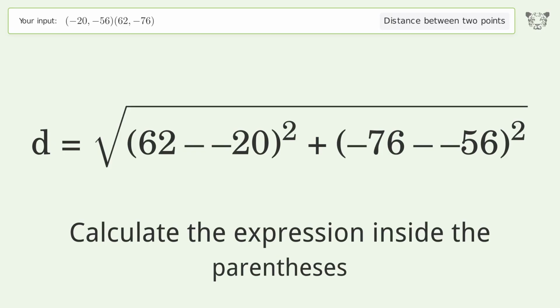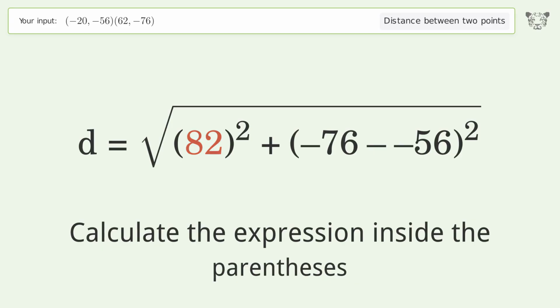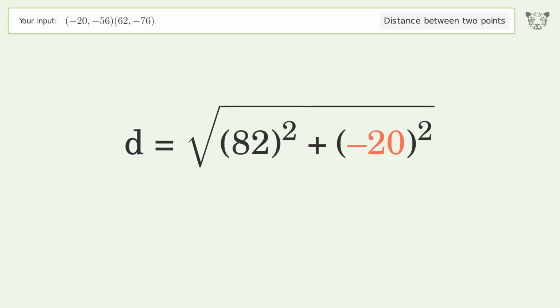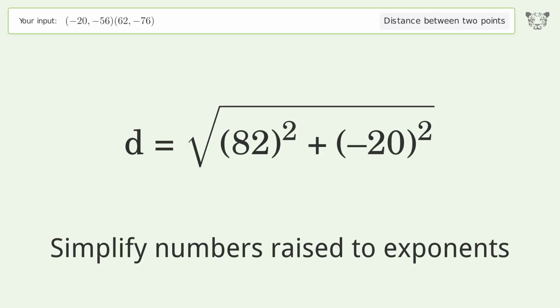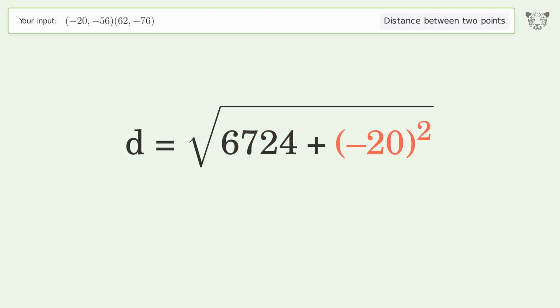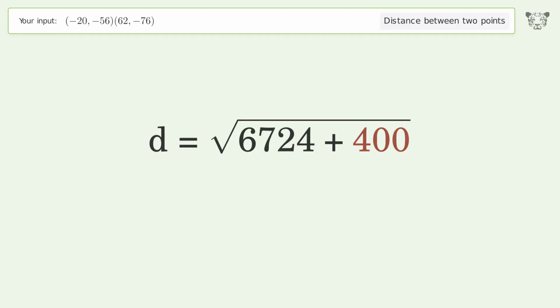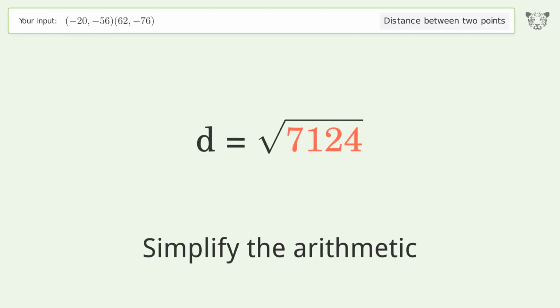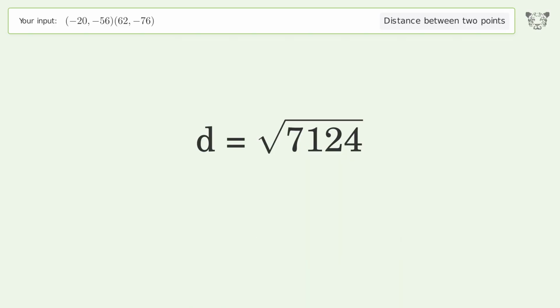Calculate the expression inside the parentheses. Simplify numbers raised to exponents. Simplify the arithmetic. And so the distance between the 2 points is the square root of 7,124, or 84.404.